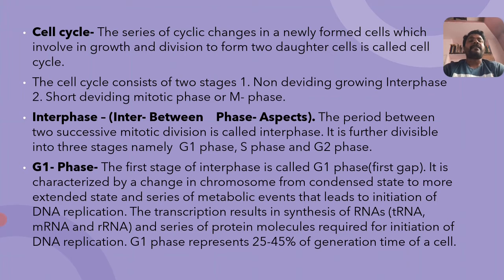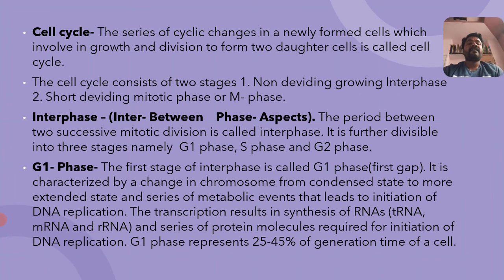The transcription, after formation of DNA, also takes place, resulting in synthesis of different types of RNAs. Those RNAs are tRNA, that is transfer RNA, mRNA, that is messenger RNA, and rRNA, which refers to ribosomal RNA.